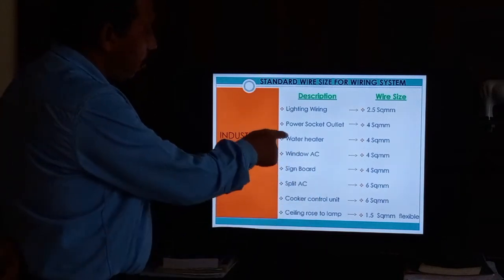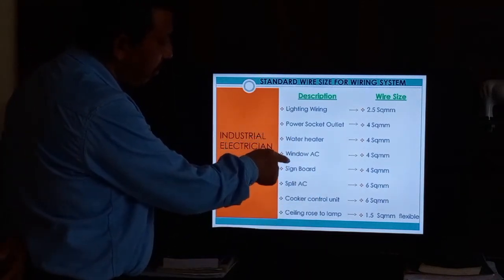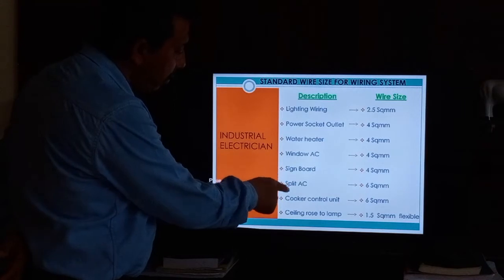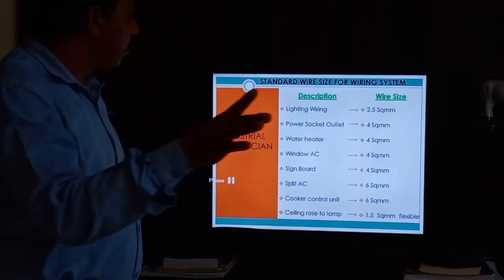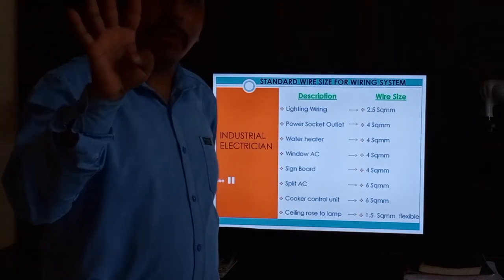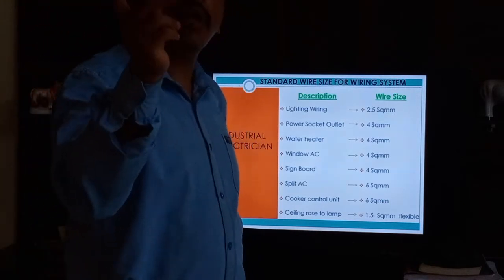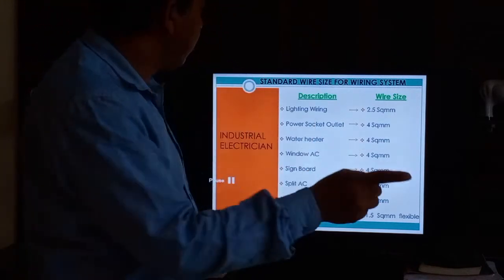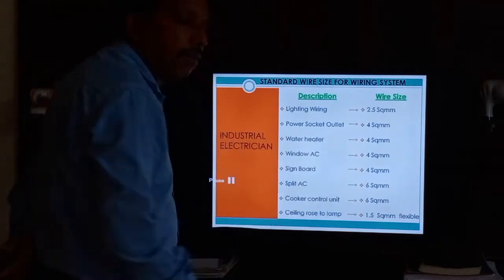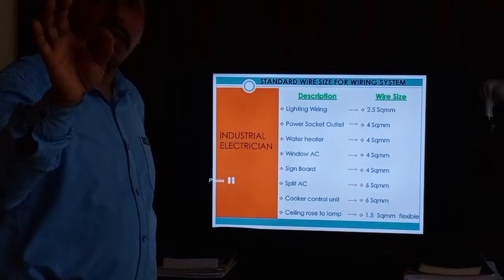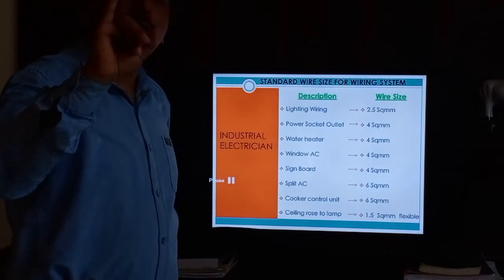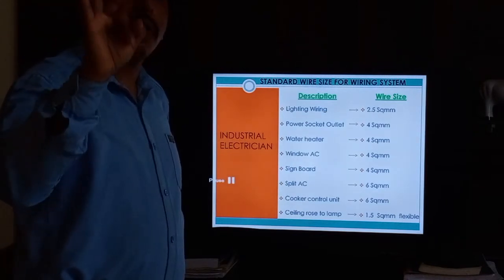So water heater, window AC, signboard, split AC and cooker control unit, in all of these the wiring has 3 wires: 1 phase, 1 neutral and 1 earthing. This is normal wiring. Lighting wiring is also normal wiring, with 1 phase, 1 neutral and 1 earth.